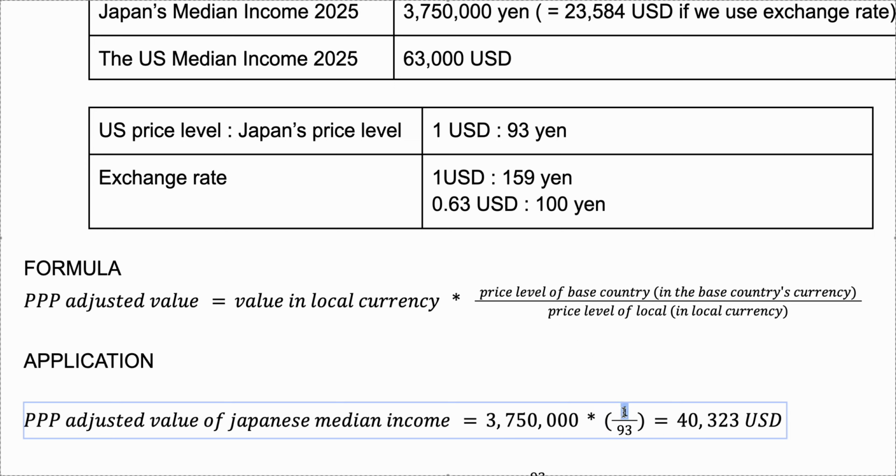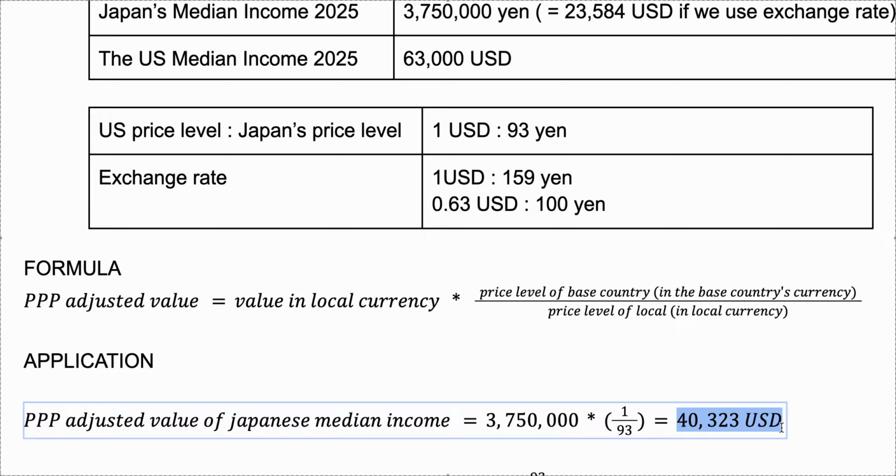This one means $1, right? Price level of the base country, which is your country, U.S., $1, and then that is 93 yen in Japan. If Japanese people want to buy the same product in Japan that U.S. people would buy with $1, that would cost 93 yen. Yes, and then the result of this would be 40,323 US dollars. So this is how much Japanese people are actually earning.